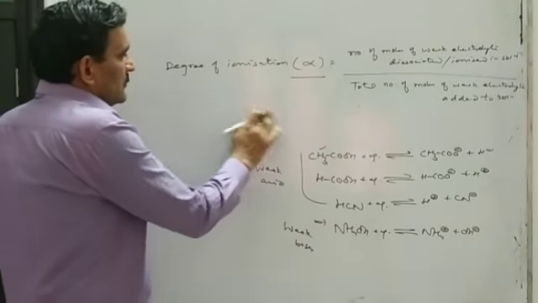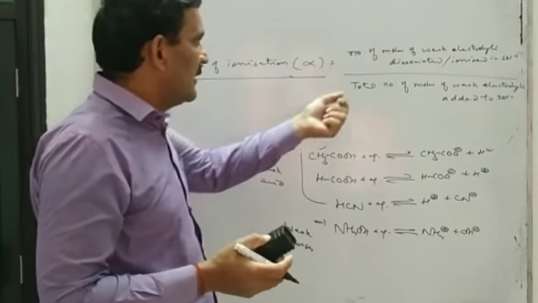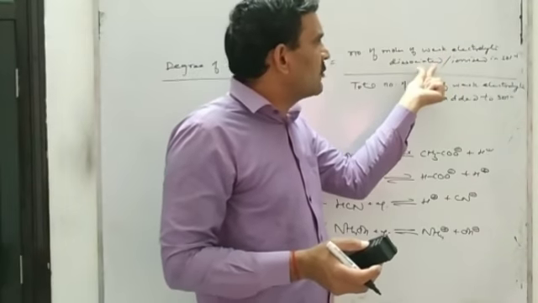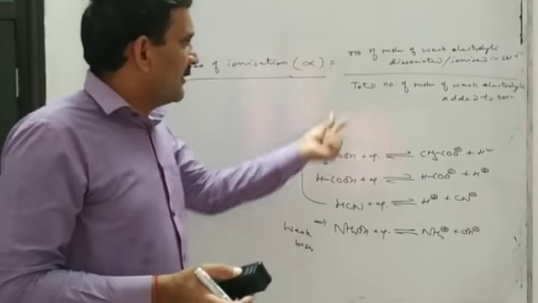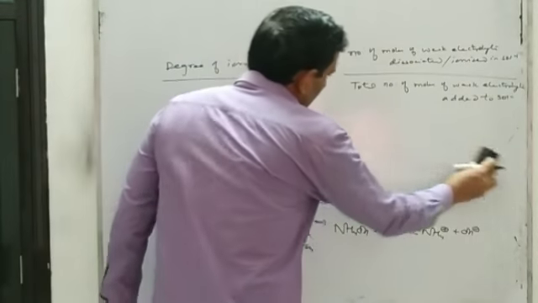So degree of ionization or degree of dissociation is the number of moles of electrolyte dissociated or ionized in solution divided by the total number of moles of electrolyte added to the solution.